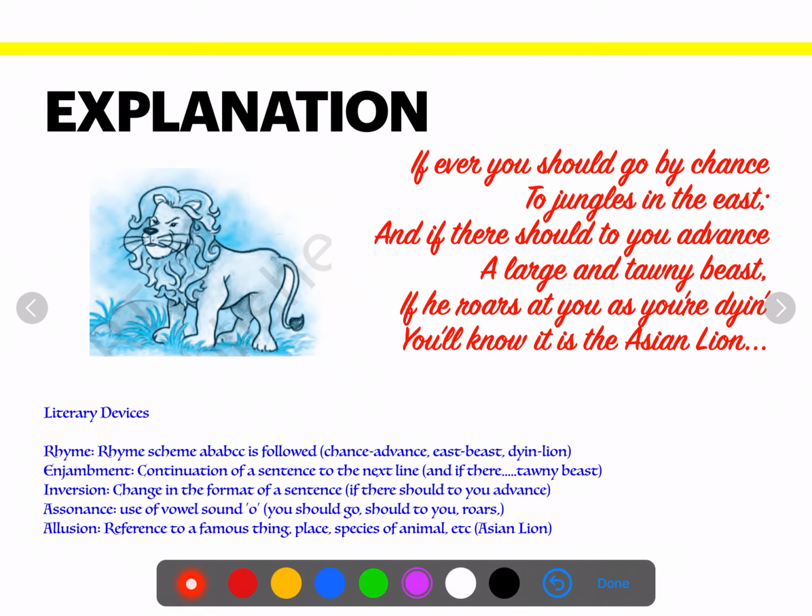Then we come to the next stanza. If strolling forth a beast you view, suppose you are strolling forth and again you see a beast, those hide with spots. Spots is peppered, and its skin is spotted like pepper is spread. As soon as he has leapt on you, you'll know it is the leopard, and it believes in leaping at you. It starts leaping. Then you have to come to know it is a leopard.